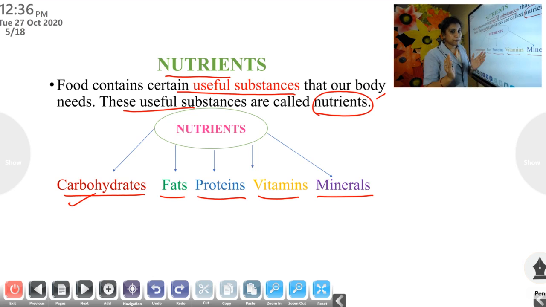Okay. Then define nutrients. What are nutrients? Our food contains certain useful substances that our body needs. Those useful substances are called nutrients. Nutrients are of 5 types. Which are they? Carbohydrates, fats, proteins, vitamins and minerals. Clear?